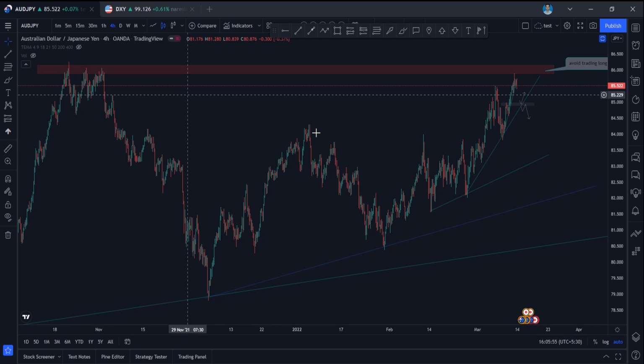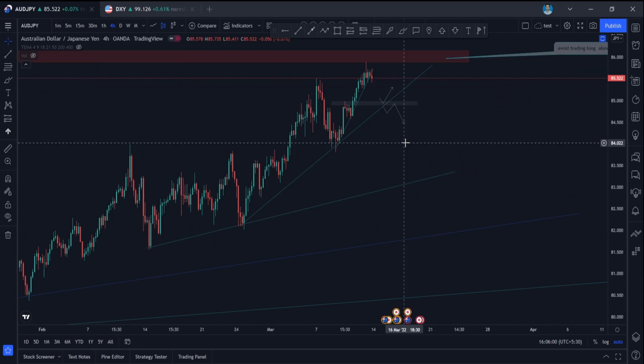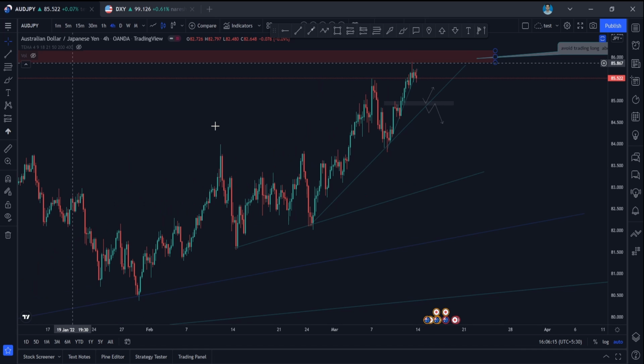And AUD is also bearish, going to go down. Most likely it will go down. We are not sure, we are just predicting, like most likely it will go down. So if it is holding this level, you can look for a buy again, or else if it is breaking this level and making some kind of retest here, you can go for short entries, guys. So that is for AUDJPY.